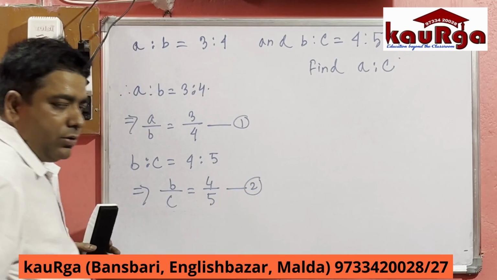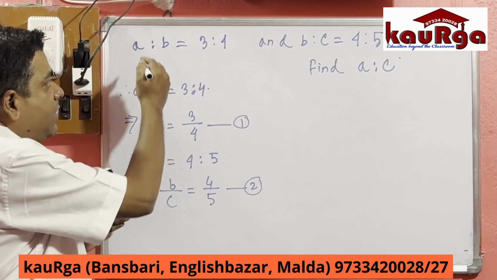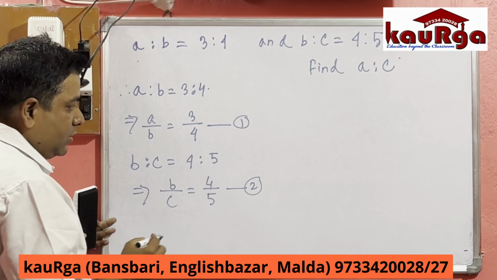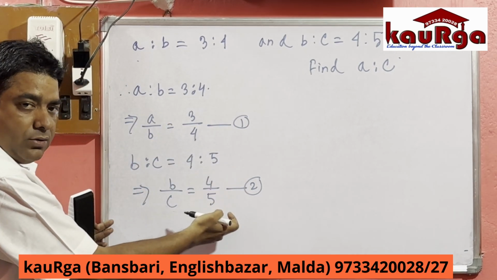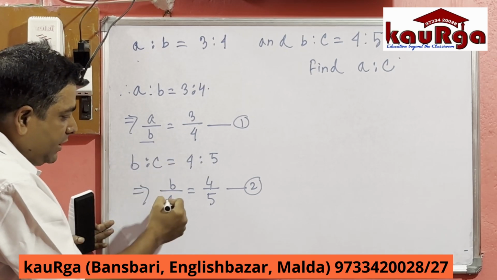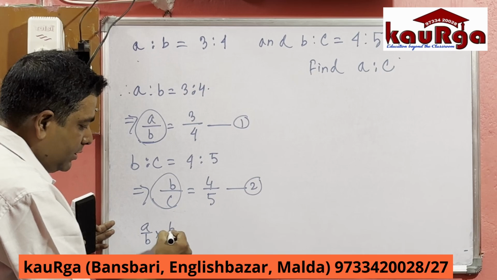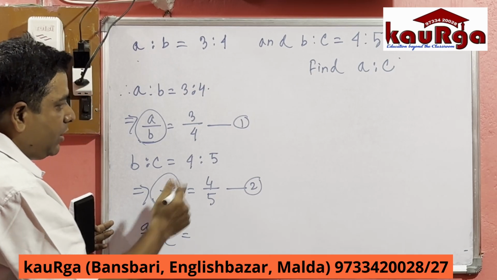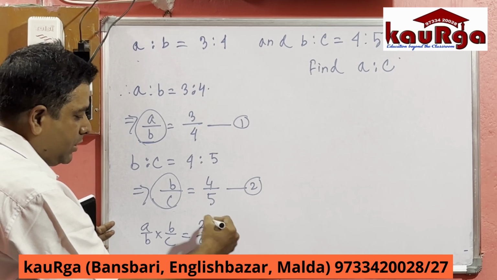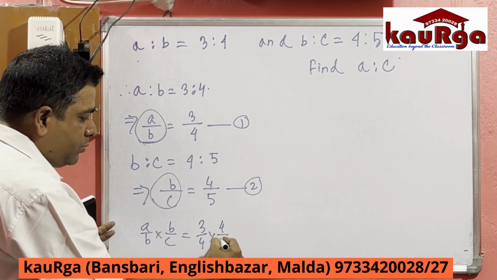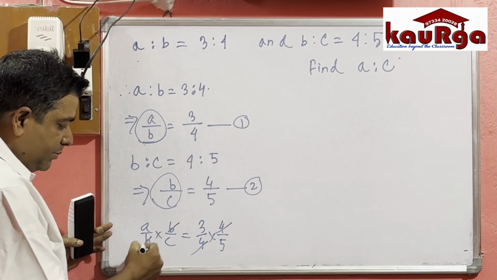Now we have two equations. How can we find out the direct ratio of the first and third, A and C? Just multiply both sides of equation 1 and equation 2. That means A by B into B by C equals, what is the value of A by B? 3 by 4 into B by C's value, which is 4 by 5. 4 cancelled out, B cancelled out.